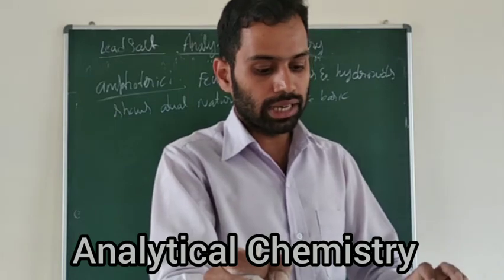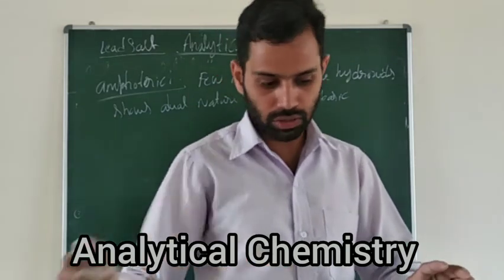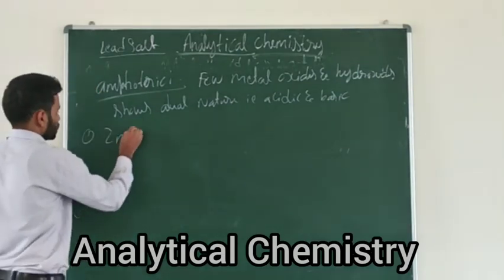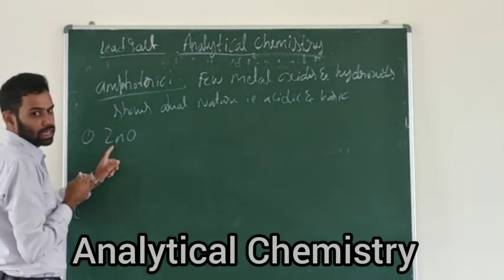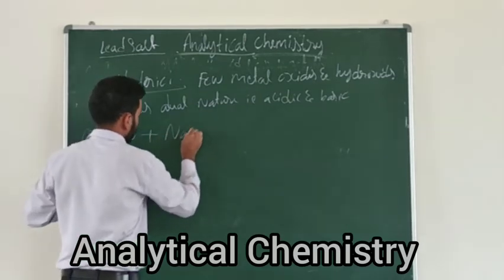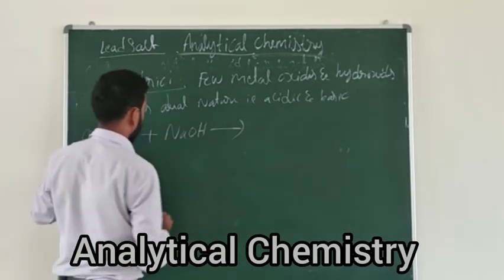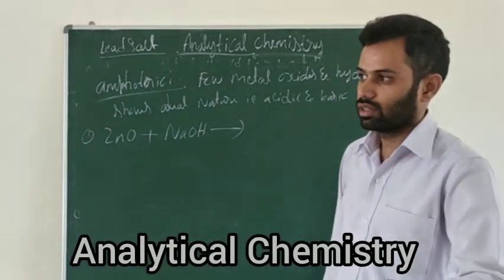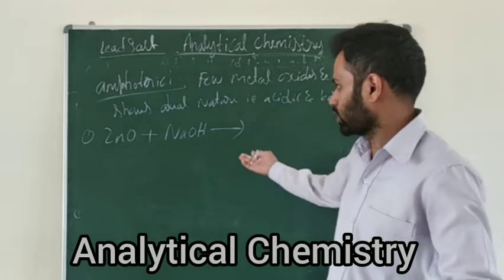Okay, zinc oxide and zinc hydroxide. So one reaction, zinc oxide. So this is a metallic oxide. If you add sodium hydroxide to this one, what will it form there? What will it form?